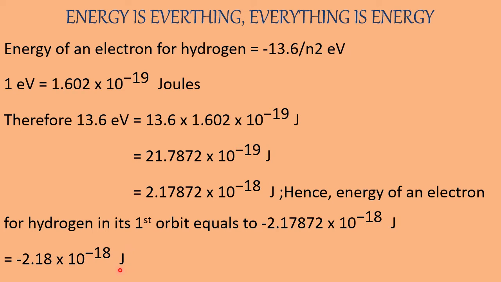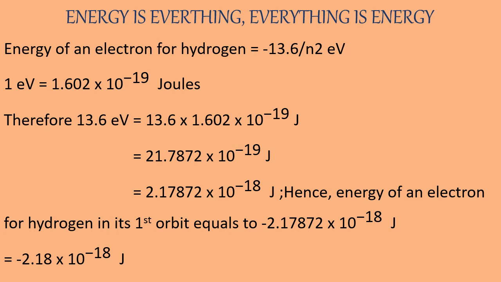This is given in the textbook, but I have made it from the form of minus 13.6 by n square. So the minus sign indicates the energy of the electron is negative in the orbit of a hydrogen atom. In the form of electron volt, I have now made it in the form of joules.